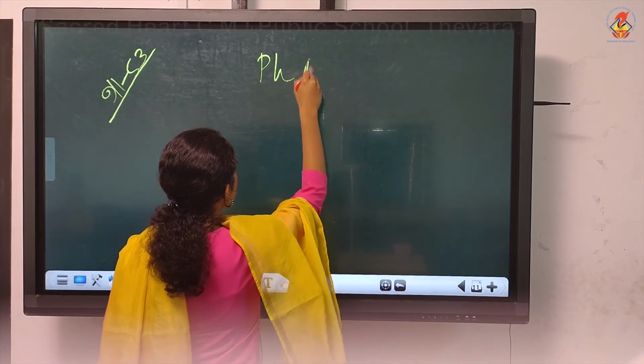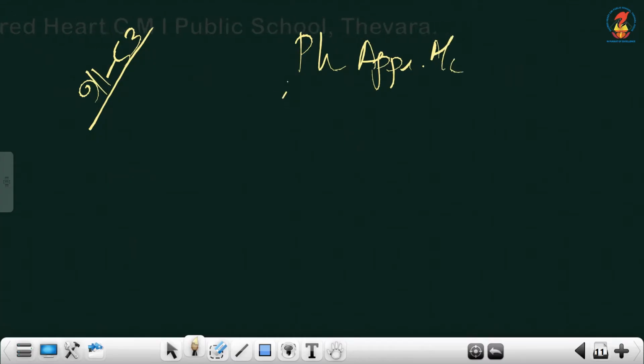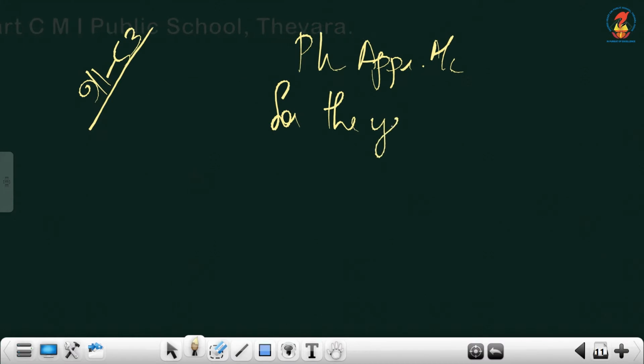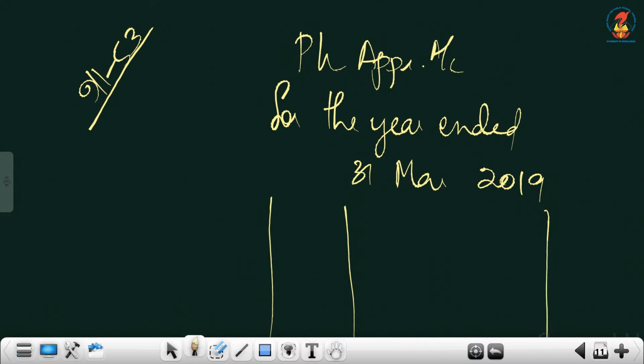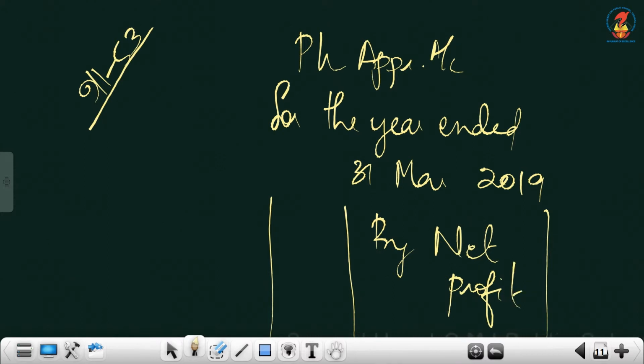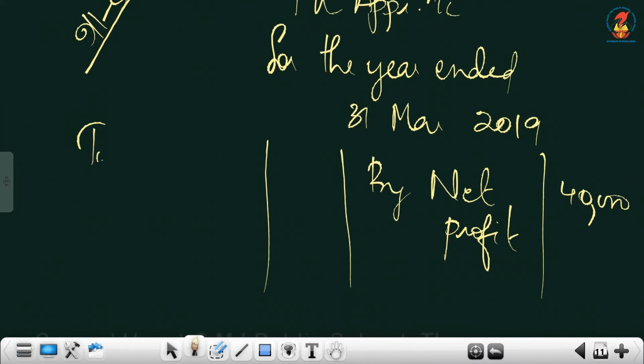So draw the format. P&L appropriation account for the year ended 31st March. Just see the year, 31st March 2019, the first one. Now draw the format. We'll start with net profit, the amount is 40,000. Since nothing else is given, you can just distribute it between the partners.